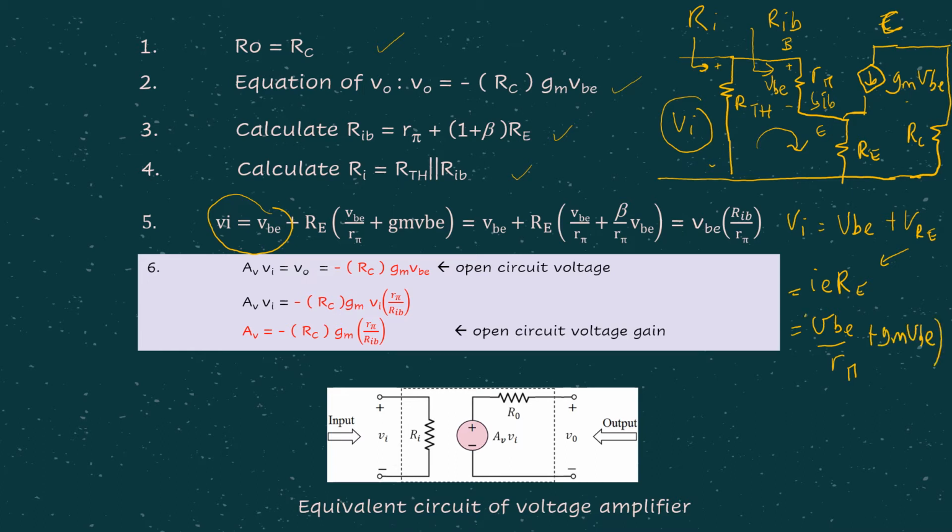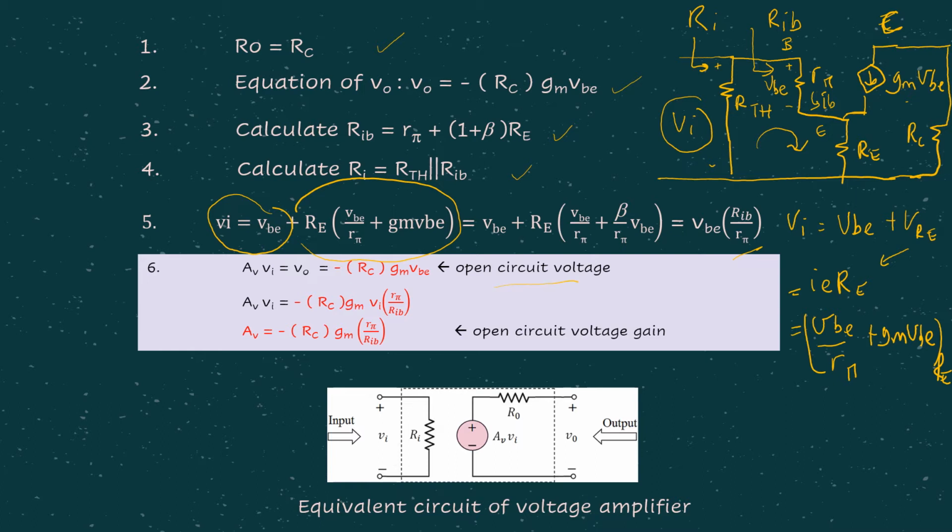Okay, so these are the currents representing the IE, then obviously times RE. So that's why we are having this expression, and at the end if you substitute accordingly, you are going to have VI equals VBE times RIB over r pi, and the rest is just the same where we are considering the open circuit voltage.